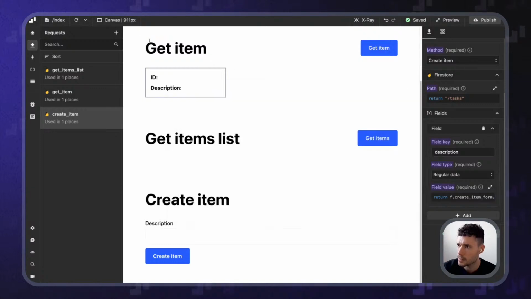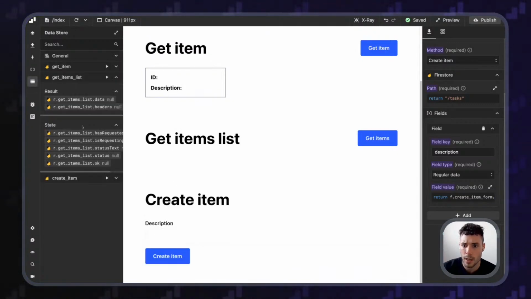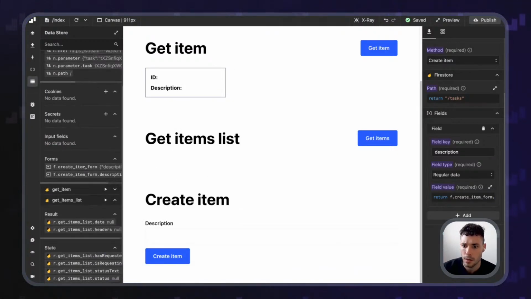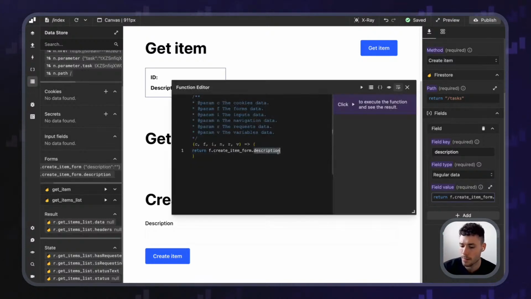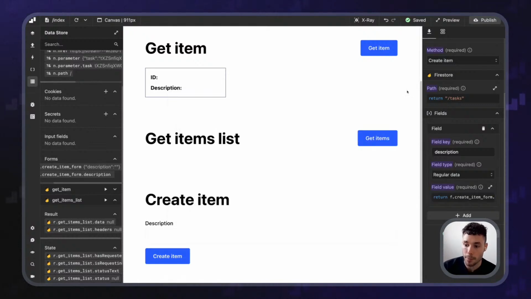I'm not getting IntelliSense. I don't know why. The field isn't there, so I should definitely see it. Oh, okay, cool. I had to refresh the page. So you can see how I've got f.createItemForm.description. And this is the data that we are going to pull from the form after we submit it, and then we send that data to Firebase.